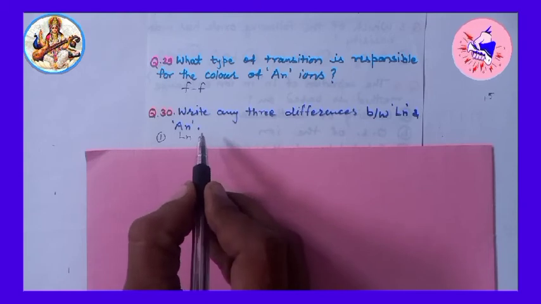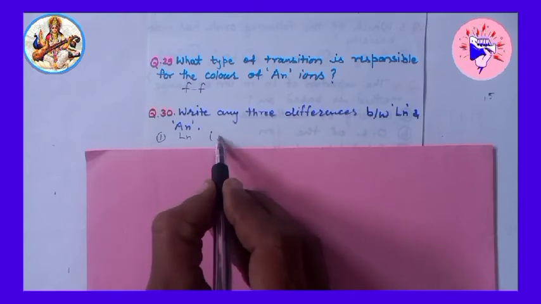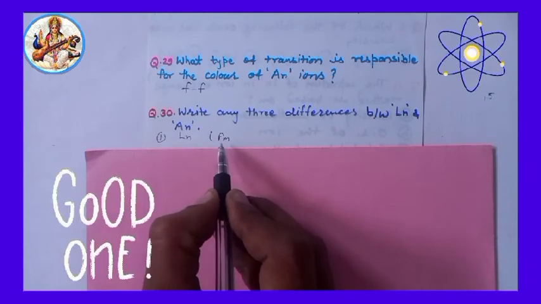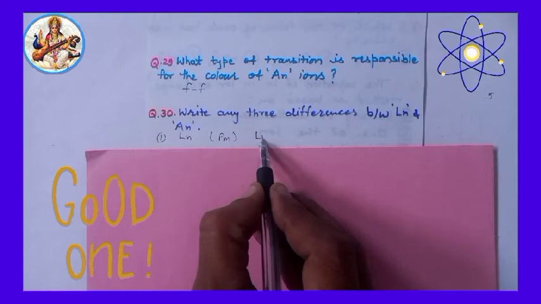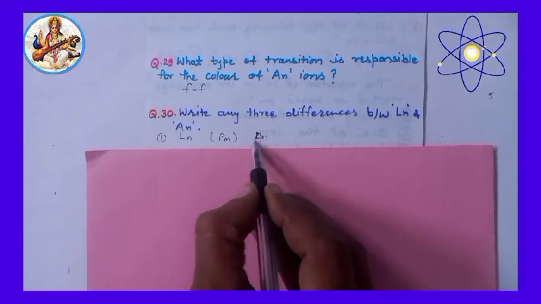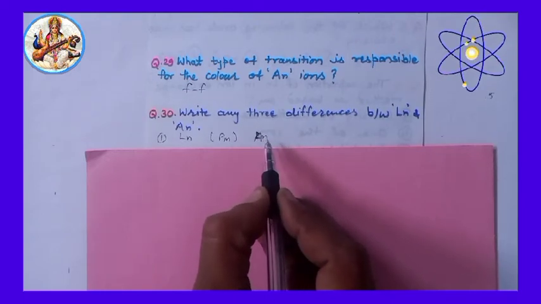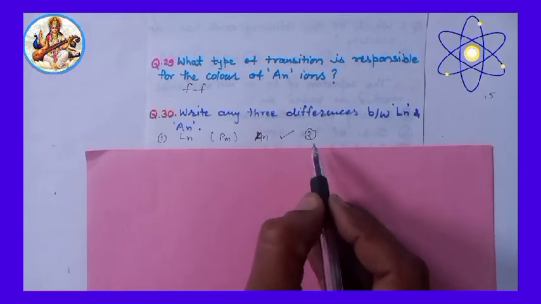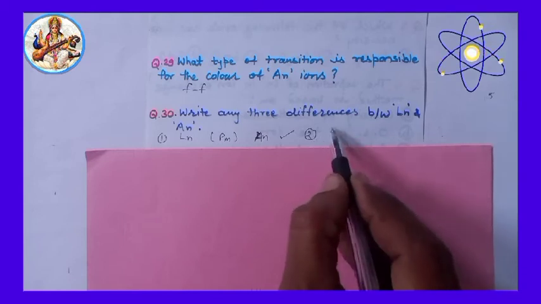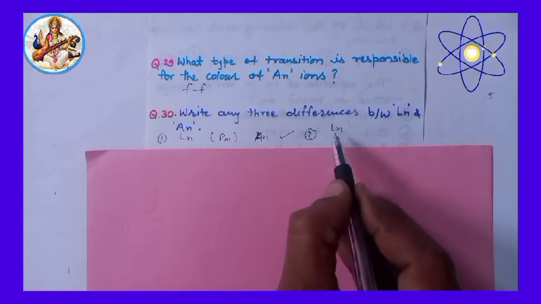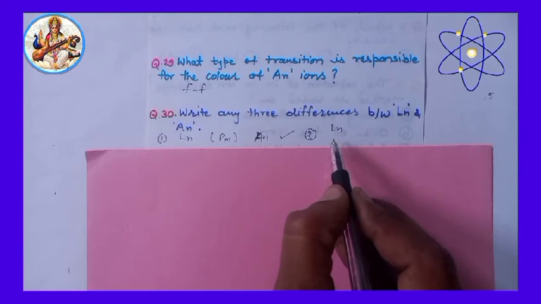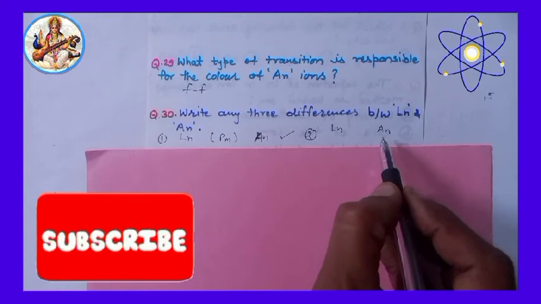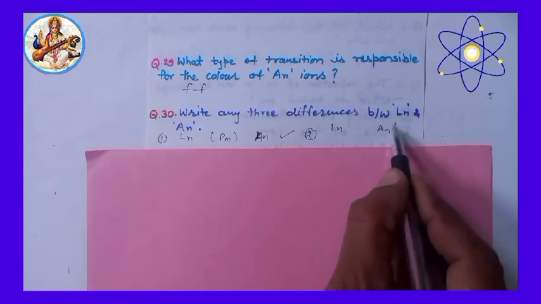Lanthanides are non-radioactive except promethium, atomic number 61, whereas actinides are radioactive. Point number 2. The compounds of lanthanides are less basic, whereas the compounds of actinides are more basic.